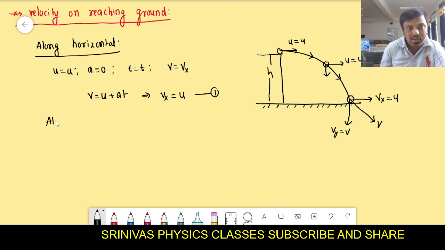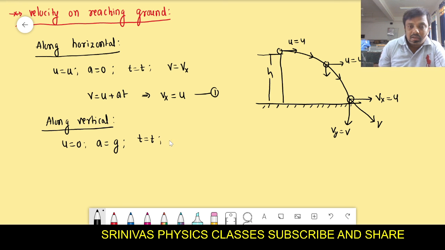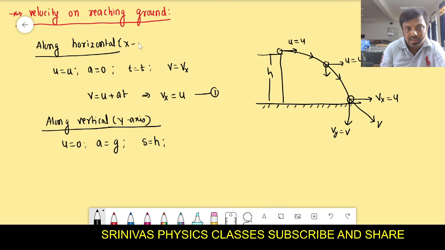And along the y-axis, what will you get? Along vertical. Vertical means y-axis. Along vertical, initial velocity 0, acceleration g, time traveled t, right? And the displacement is how much? Displacement is h along the y-axis. Vertical means y-axis, horizontal means x-axis. And the final velocity is what? Tell me. Vy. Is it correct?